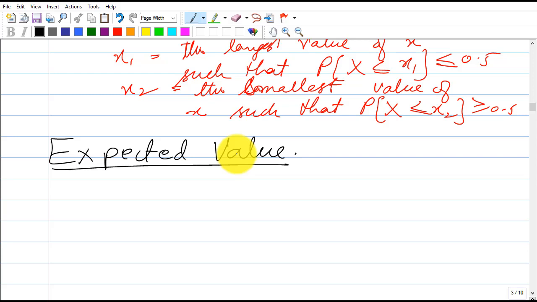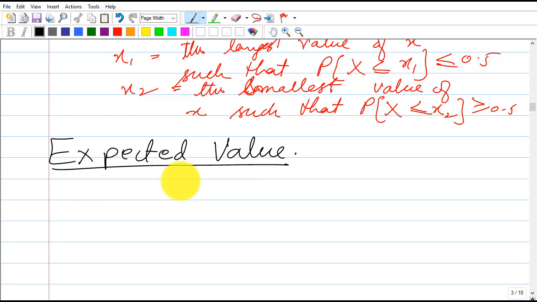It's mostly used to visualize the data and to predict certain things about the data that we are looking into, or the probabilities that we are looking into in the discrete random variables.